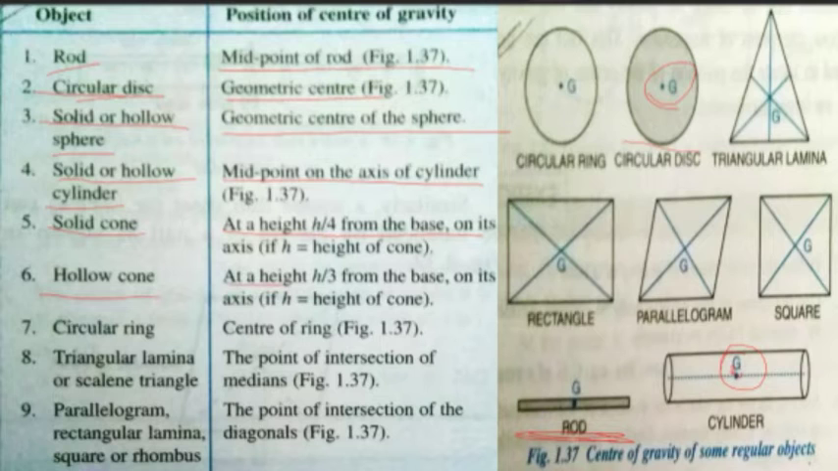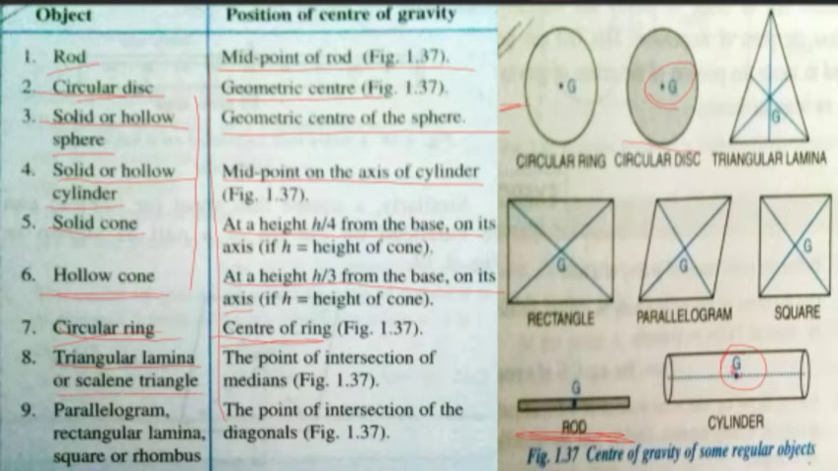Hollow cone, height h upon 3 from the base on its axis. This all you must learn. Position of center of gravity can be asked for a hollow cone, circular ring, anything. For a circular ring, it is the center of the ring. This you can see, right?